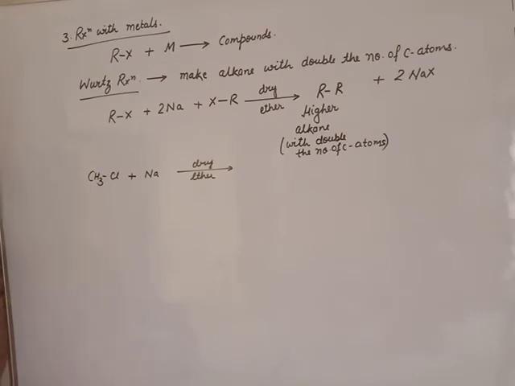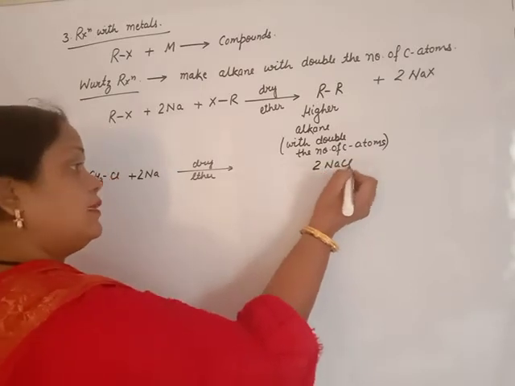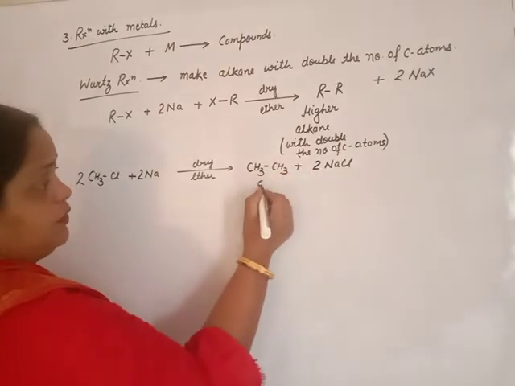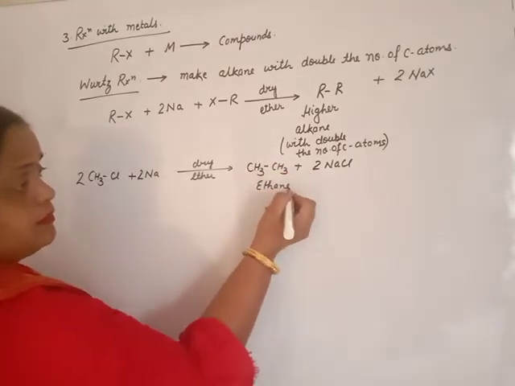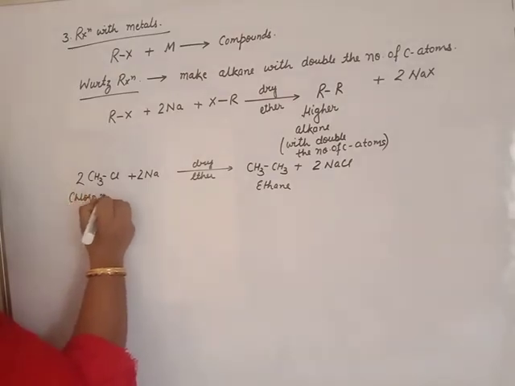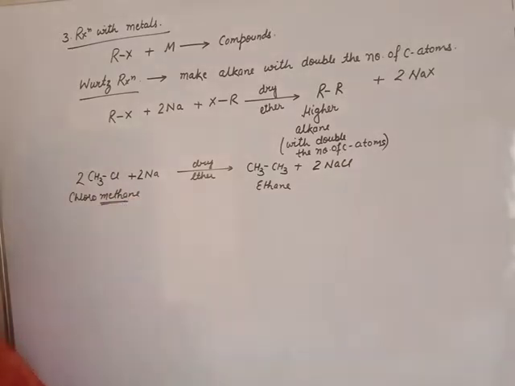When you see haloalkane and sodium, directly you will write Wood's reaction. 2 moles of haloalkane react with 2 moles of sodium to leave 2 moles of sodium chloride, and both the alkyl groups will combine with each other and we get ethane from chloromethane. Methane means 1 carbon. We get ethane, alkane with double the number of carbon atoms.